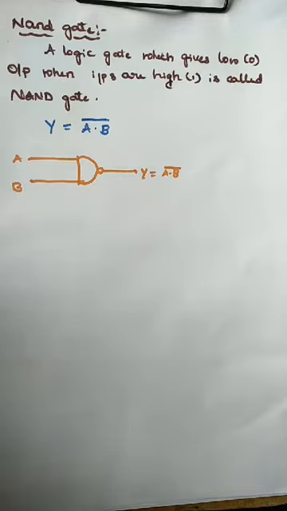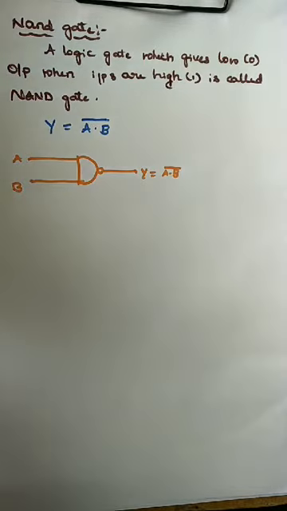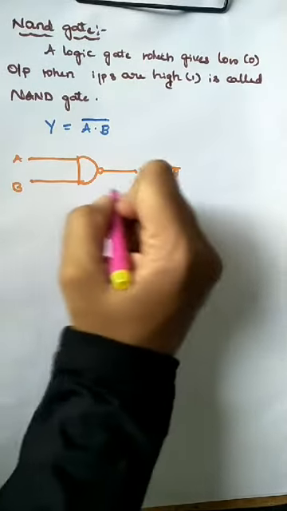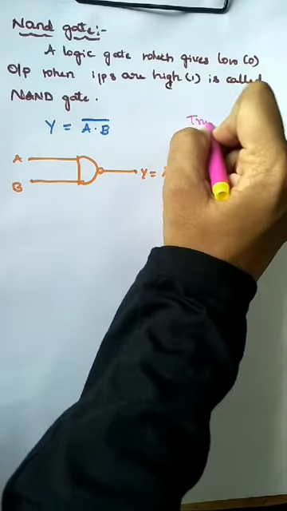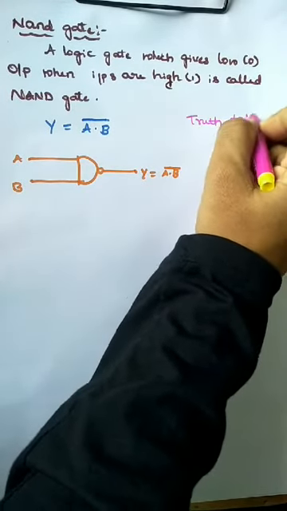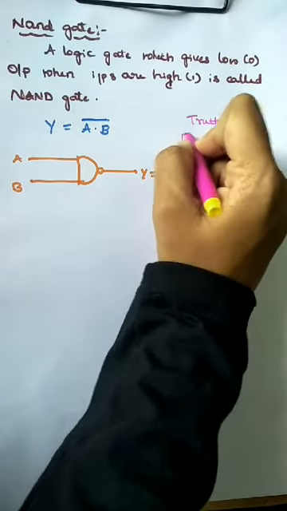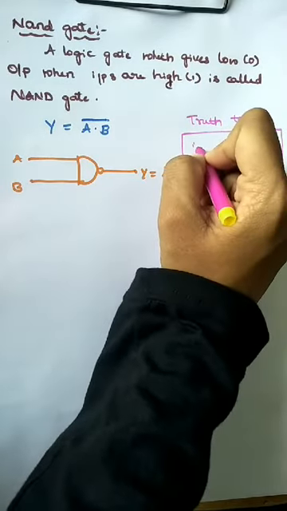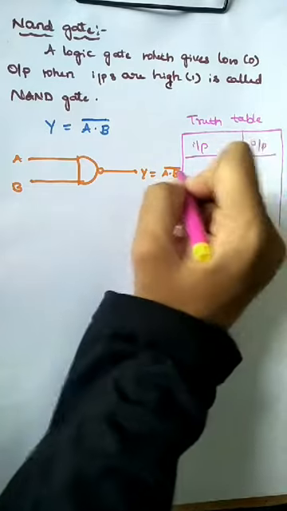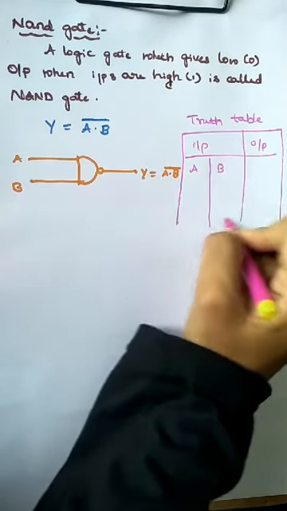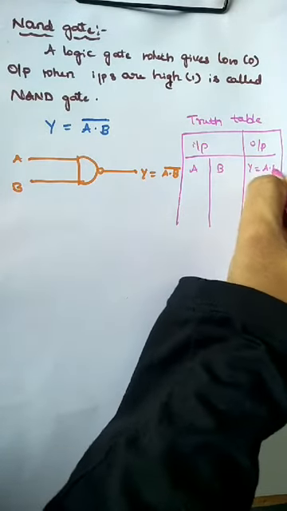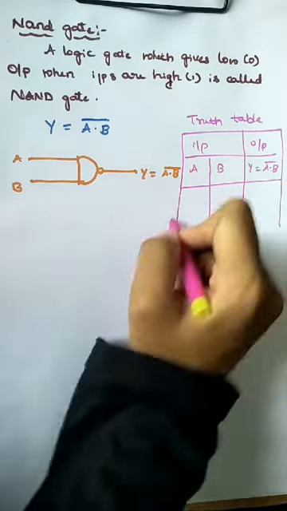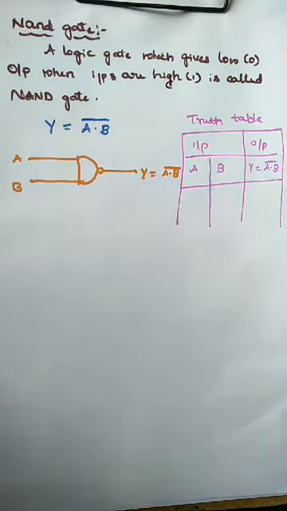Now let us see the truth table. These are the inputs and this is the output. A and B are the two inputs, y is equal to A dot B whole bar.